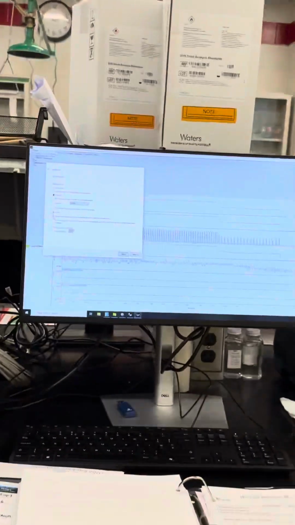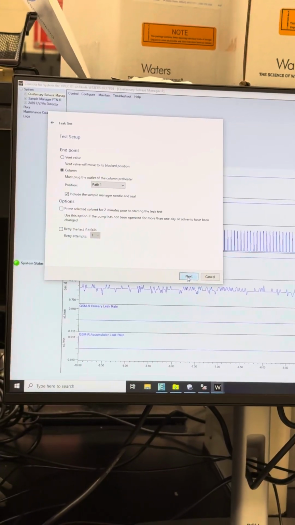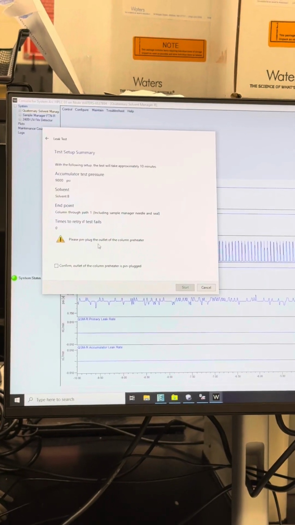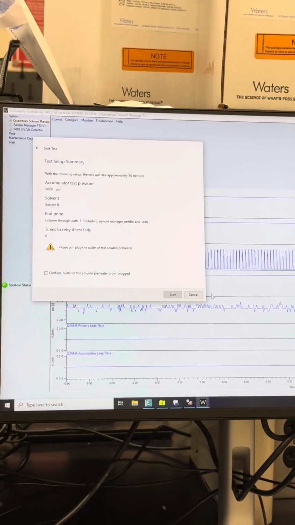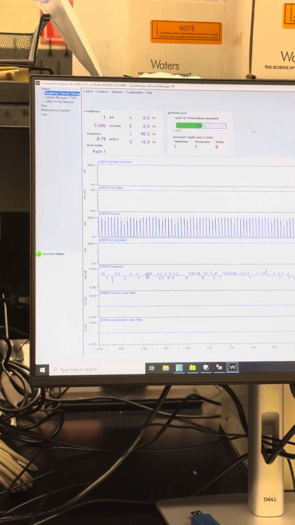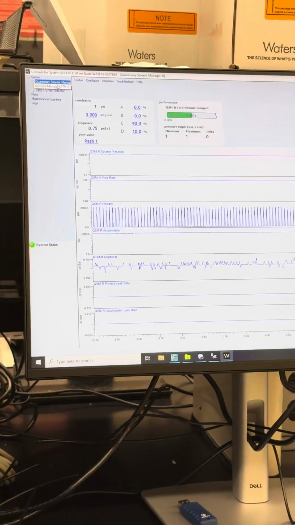And then you can choose to prime it. I usually pre-prime it, and then we'll hit next. And then it says, hey, please plug that pin plug, because we're doing the system leak test. So I'm not gonna start it because it's like a 10-minute test. It takes a little while for it to go. And we'll just kind of move on here.